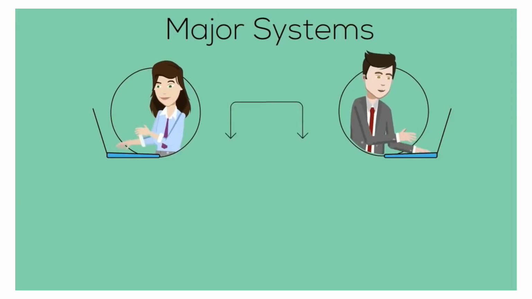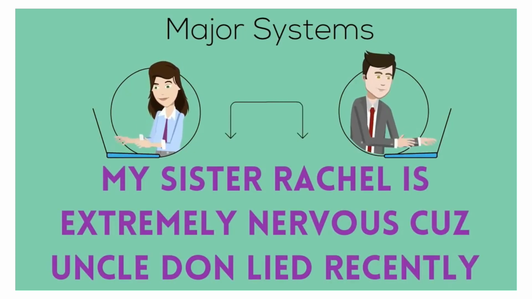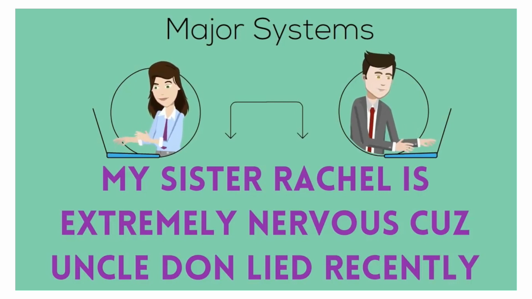If you don't like that one, you can try: My sister Rachel is extremely nervous because Uncle Don lied recently.